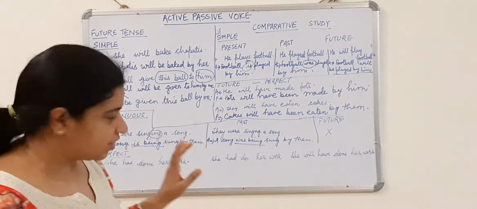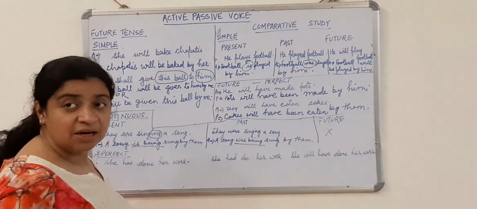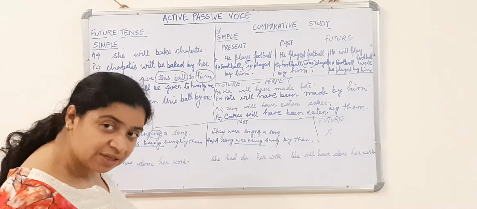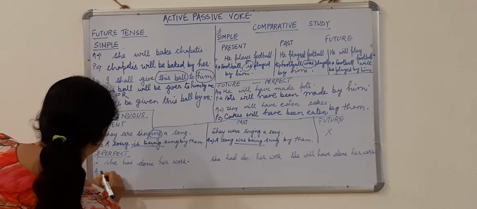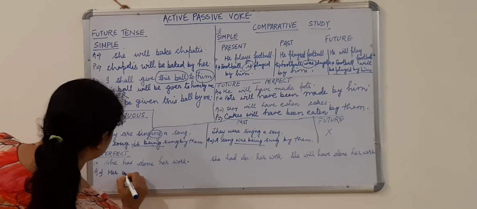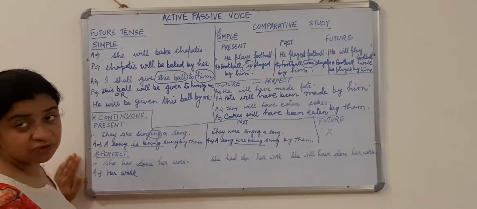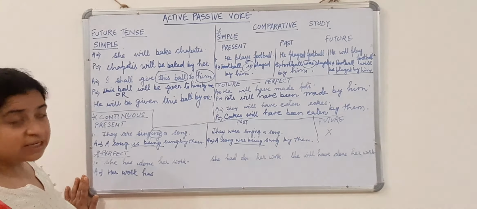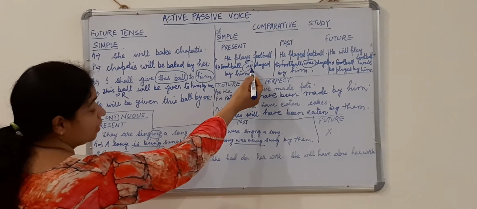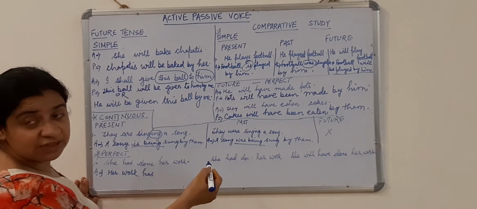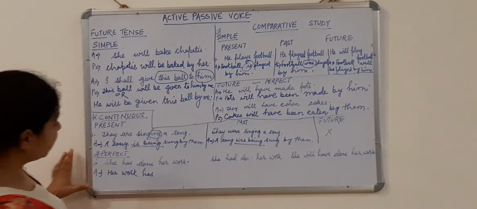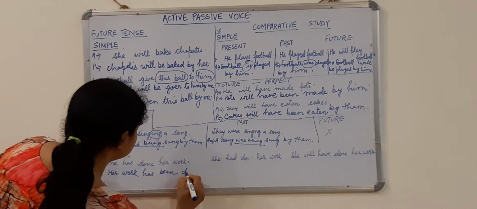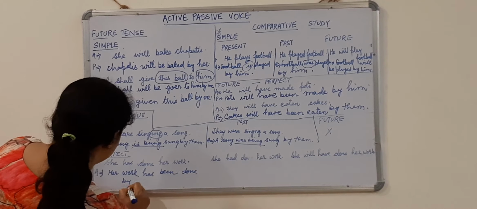Now, perfect. She has done her work. She has done what? Her work. So we will start our sentence with her work. Her work has, because work is singular, always denoted singular, has. What are we going to use here? In this case, we have not used anything else with helping verb. Here in case of continuous tense we have used being. In case of perfect tense we will use been. Her work has been done by her.